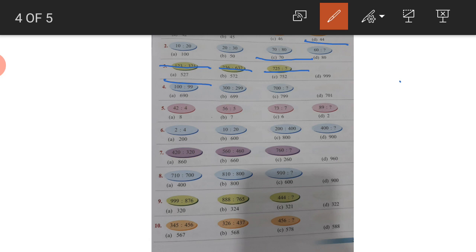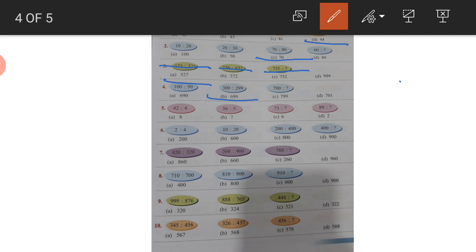Now come to question number 4. 100, 99, 300, 299, 700. Yes, it is very easy. It is before, or you can say less 1. So the correct answer is 690, 699, 799 or 701? The correct answer is 699.